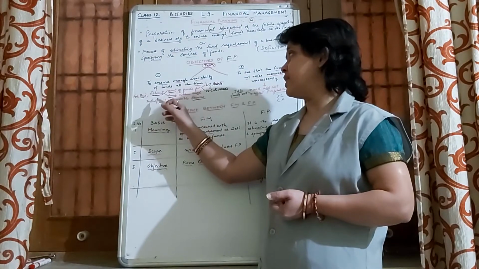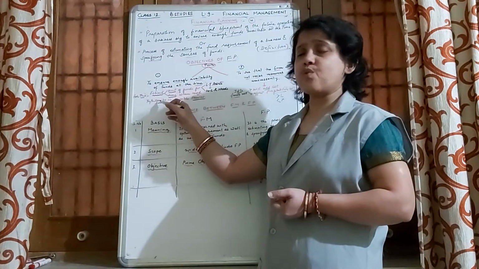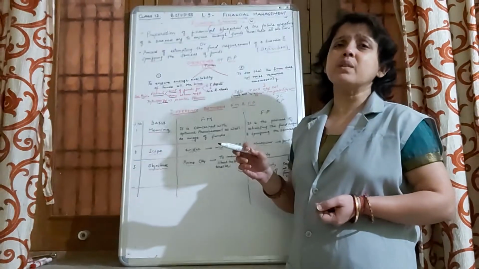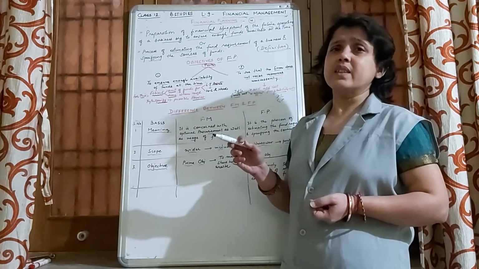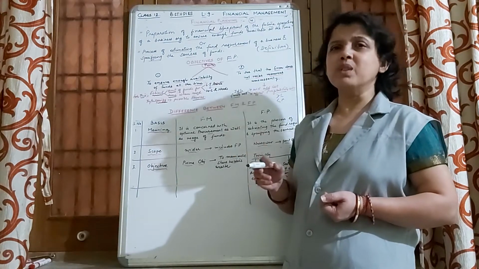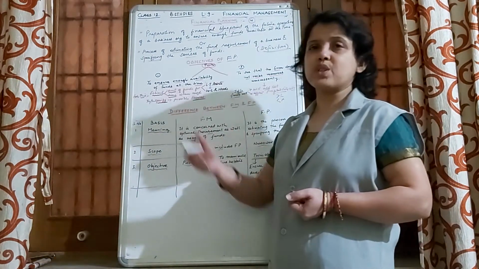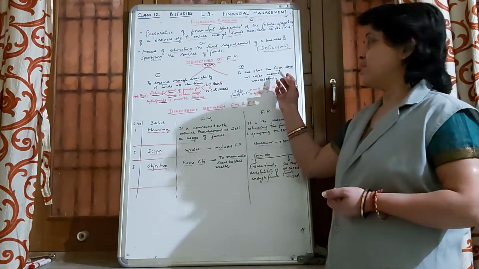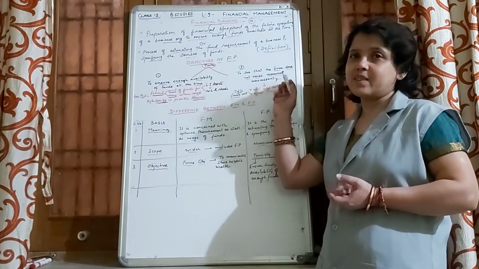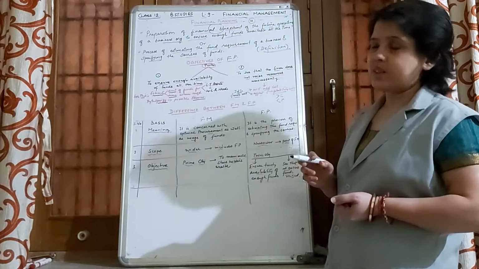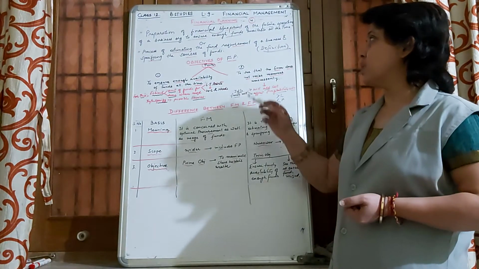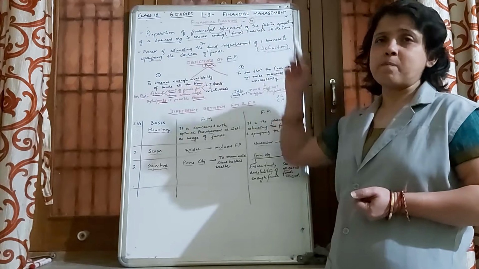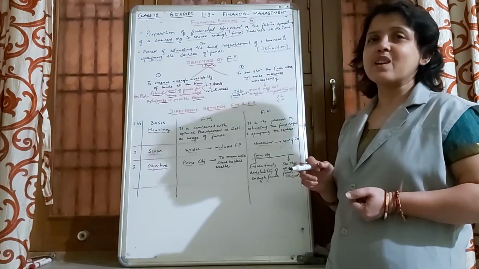Apart from that, there is also a need to specify the possible sources from where the funds can be raised at cheapest cost and minimum risk, so that it is beneficial for financial management. And finally, the second objective: no excess fund should be raised. So these two objectives serve the purpose of making financial management decisions effective.